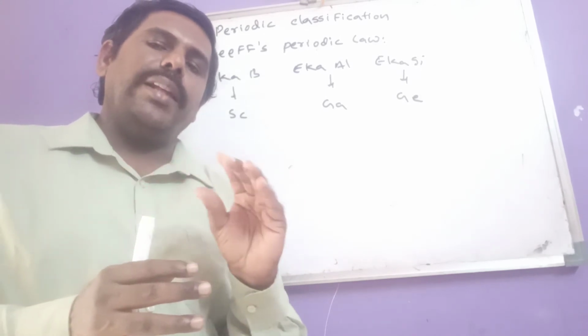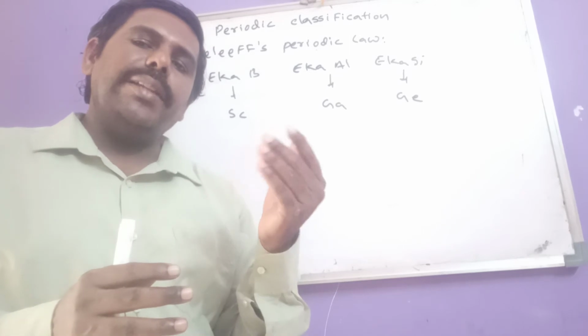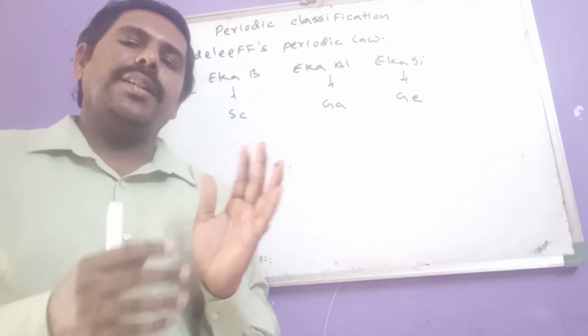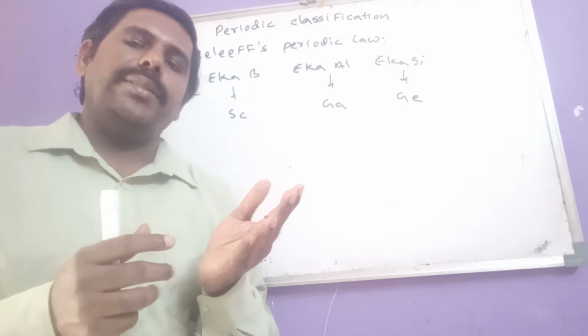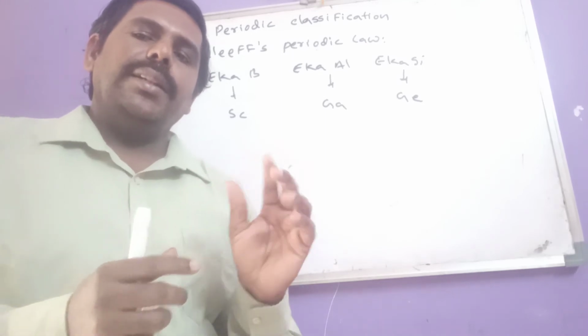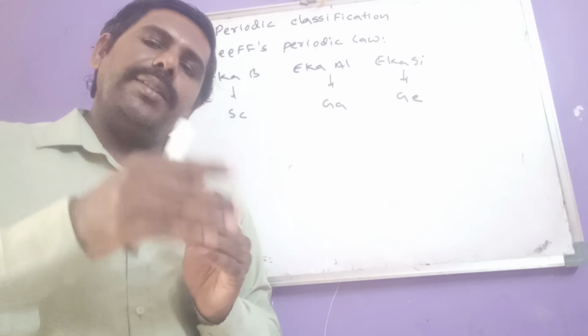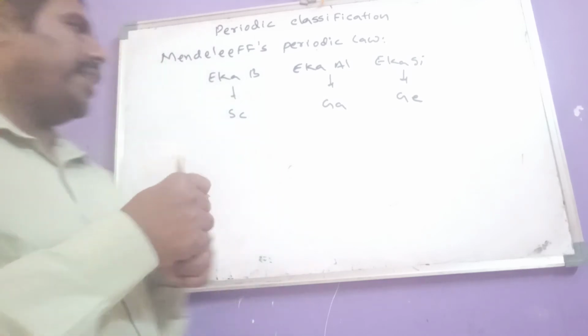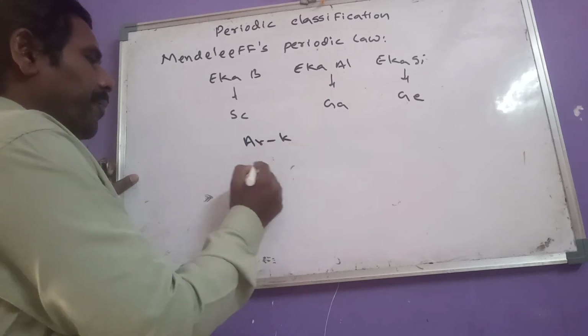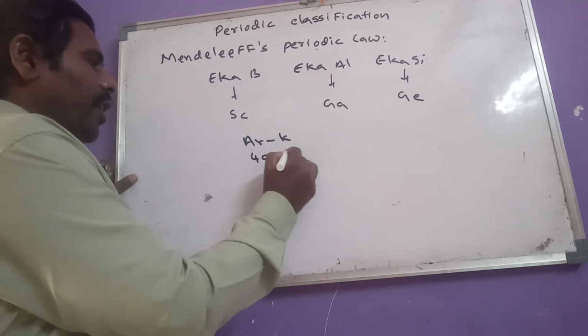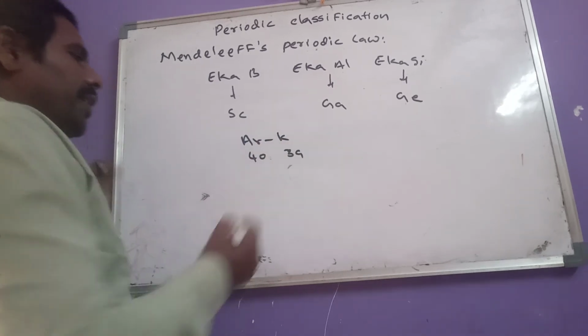Actually, we have to arrange the elements in increasing order of their atomic weights. But due to their properties, in some places, some disturbance is observed. What is that here? Example, argon, potassium. Argon atomic weight 40, potassium atomic weight 39.